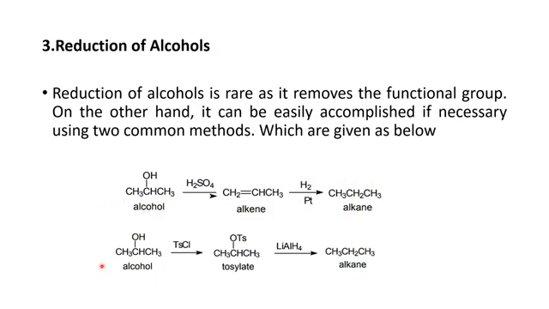Now, in the second methodology, alcohol in the presence of TsCl is responsible for the production of tosylate, which in the presence of LiAlH4, lithium aluminum hydride, is responsible for the production of the product which is alkane. So you have to notice that in both methodologies, the reactant and product remain the same. The difference comes in the path through which this reactant goes to form the product. So the same reactant, same product, but their conditions are different, their path is different, their intermediates are different.